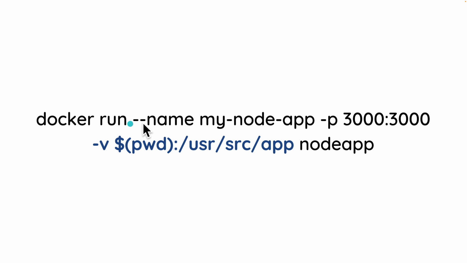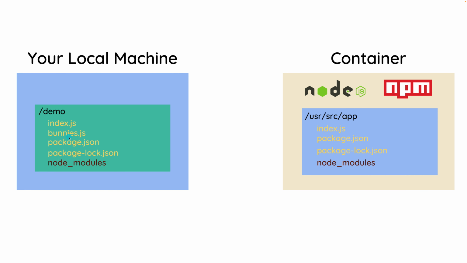So we still have our docker run, this is our container, this is our image, and this over here is our port binding, but this is the new command that we have. This right here, -v, is specifying a volume. Now specifically for this, we're using a volume called a bind mount. And what it's going to allow us to do is sync all of our stuff here into the container.